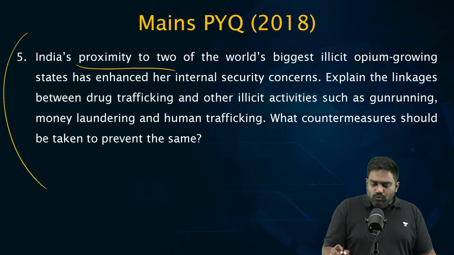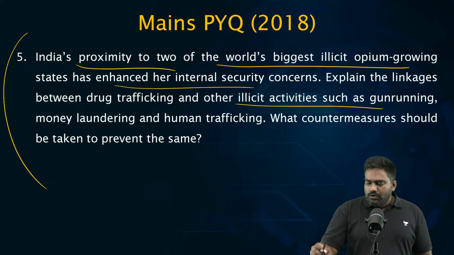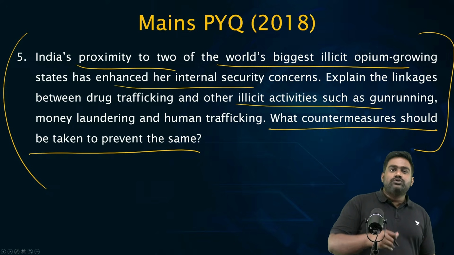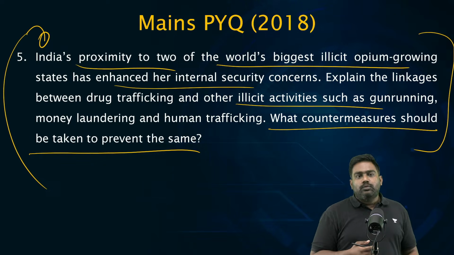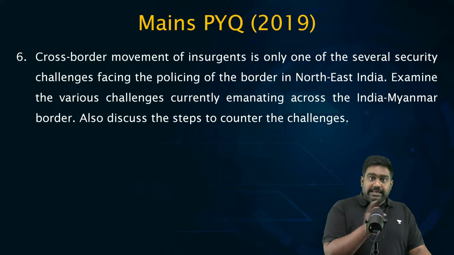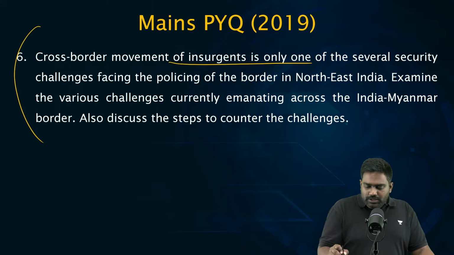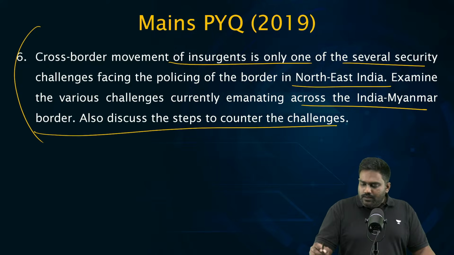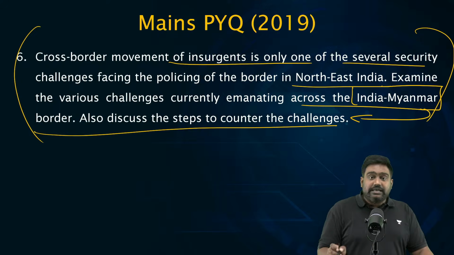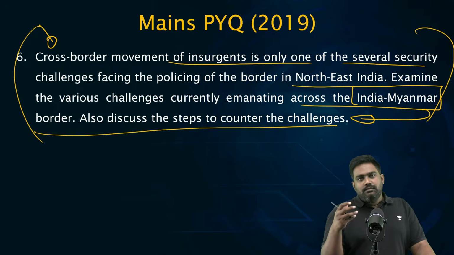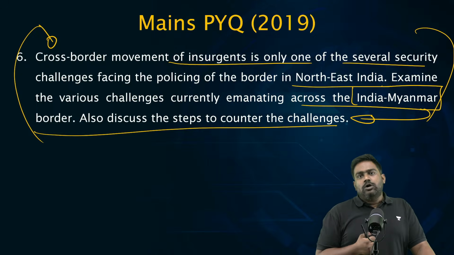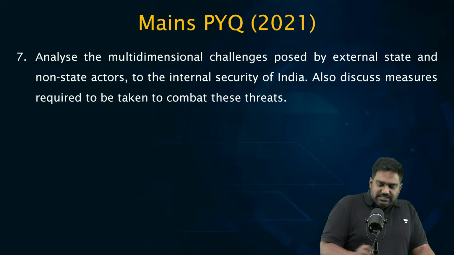Then this question is related to India's proximity to opium growing states. It's a reference to Golden Triangle, Golden Crescent, how it impacts our security situation. Question related to border security, border management, with links to Northeast insurgency. There was this question again specifically on Northeast India. Then how the challenges on India-Myanmar border has affected the security situation in the Northeast. Remember, we spoke about the cross-border linkages, how criminal networks in Myanmar and Golden Triangle can help Northeast insurgents, how it has spilled over across the porous border. So that is the topic that you need to discuss.